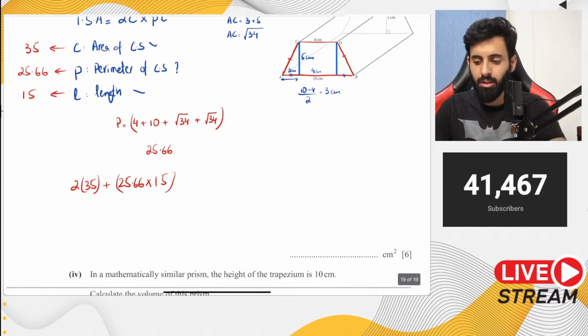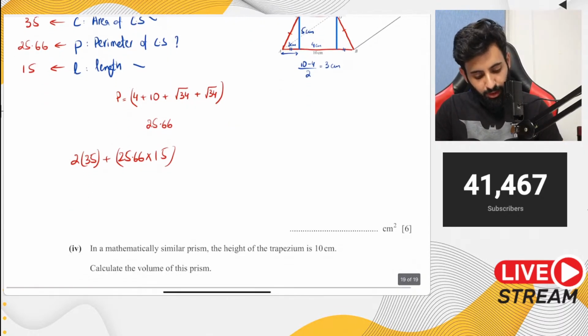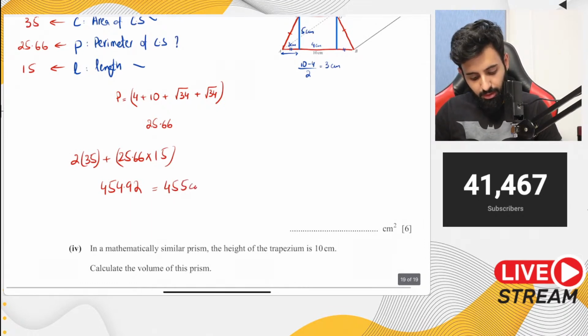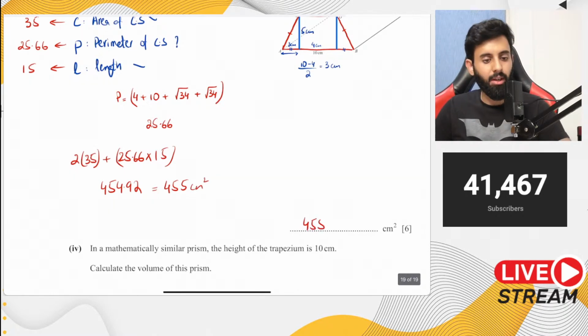So your answer is 454.92. जिसको हम round off करके क्या कर देंगे? 455 centimeter square. 455. And there you go. That's it. Job done.